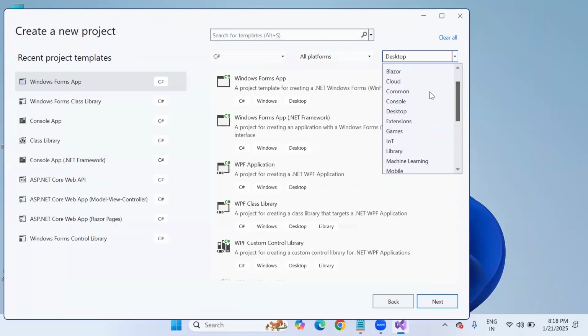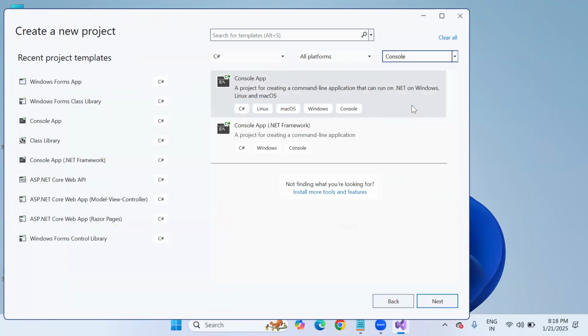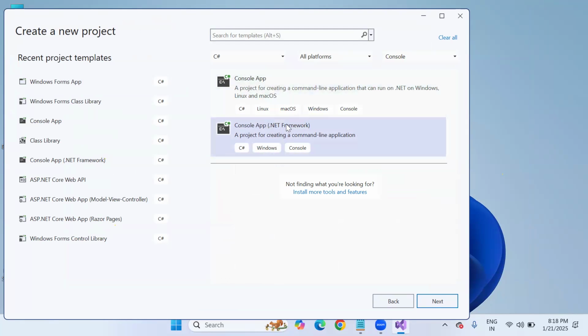Let's say console application, simply. I'm not going to create it at all, for your kind information. Okay, console application, I'm saying. There are 2 templates here. Are you noticing, sir? It is one of the basic applications, console application. First template, console app. Second template, console app. In brackets, what you notice, .NET framework.